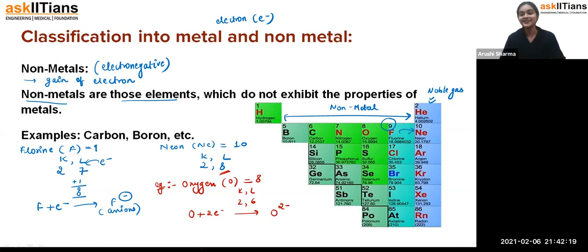Fine. Now you'll also see why, what's the use of losing the electron, or what could be the advantage of gaining the electrons. We'll see all such things in the physical properties as well. Okay,